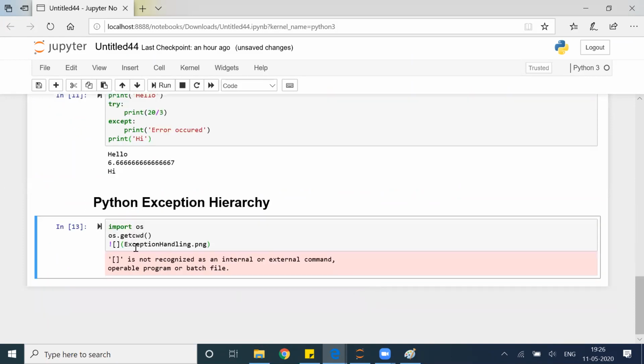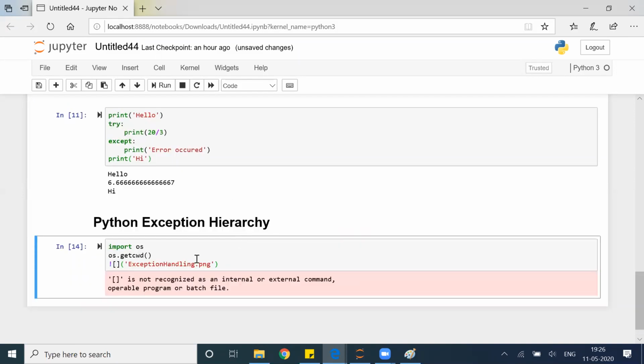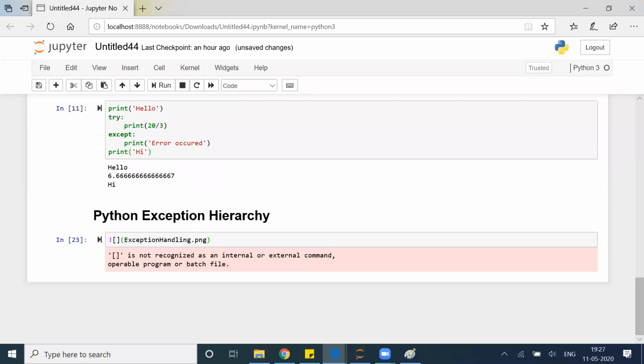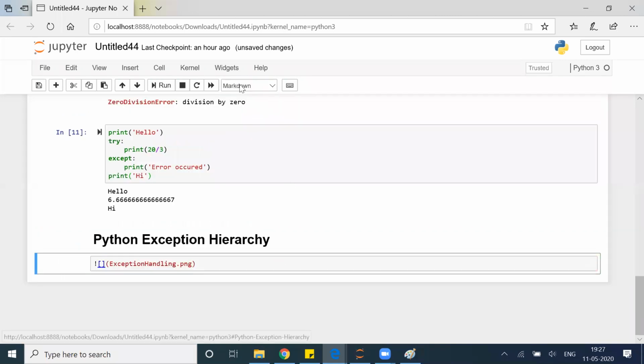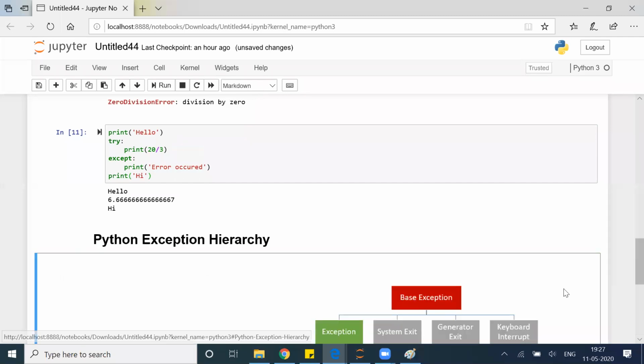something is wrong here. So here I have to go and click on markdown. Okay, once you click on markdown, then execute this. You can see the image is coming in.